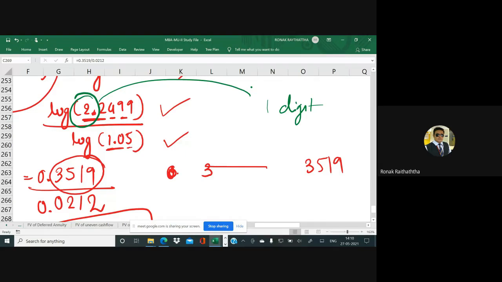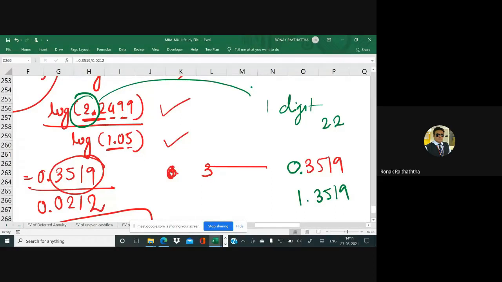irrespective of any number. The number can be 2, 1, 3, 5, 6, 7, or whatever the case would be. It's one digit. So from 1, you reduce 1, so it becomes 0. So your answer should start with 0.3519. Now see, if at that place there would have been 22, then there are 2 digits. So you reduce 1 from 2 digits, so it becomes 1. So your answer should start with 1.3519 if there would have been 22 instead of 2.